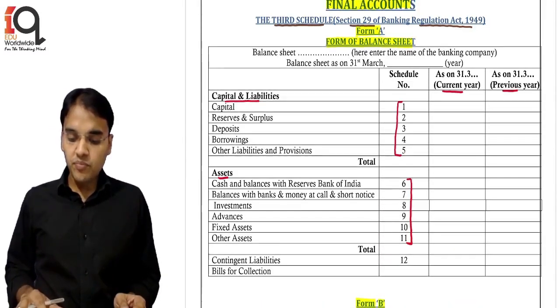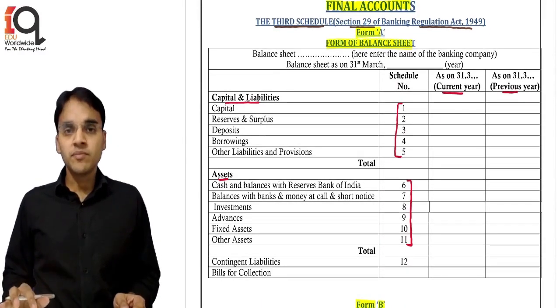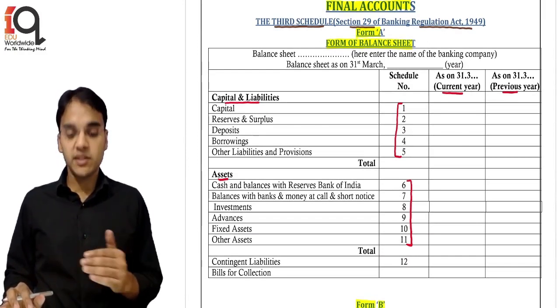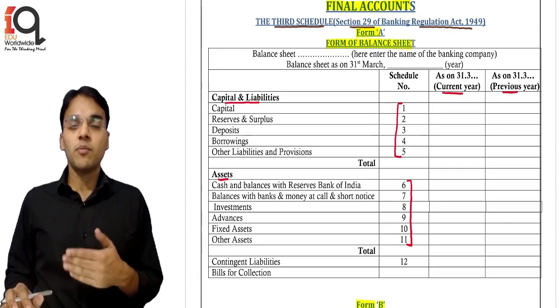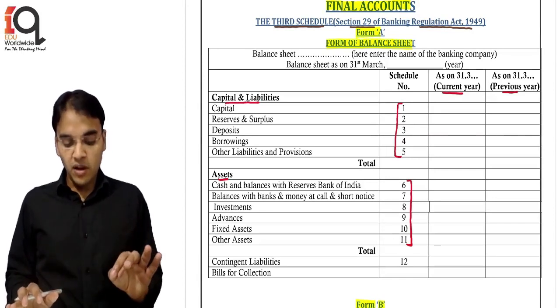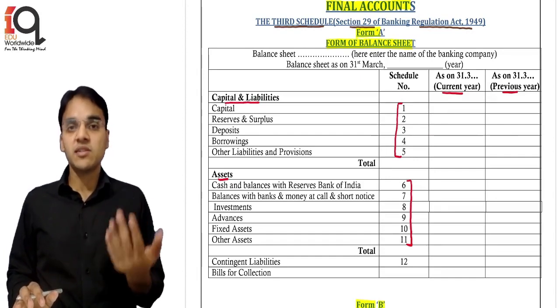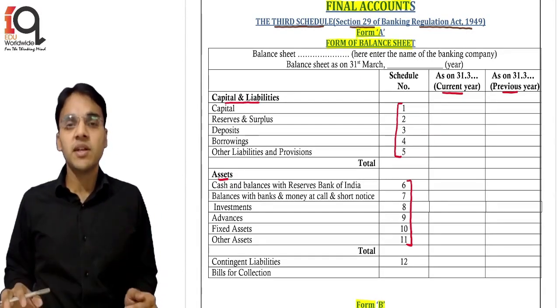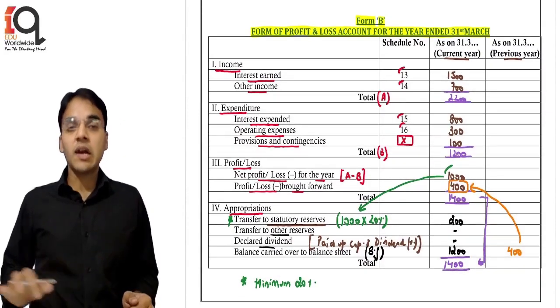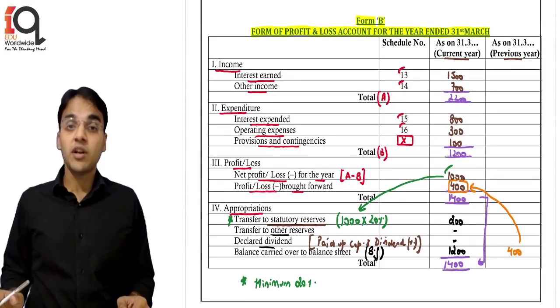And then there is also a balance sheet format. First 5 schedules are of capital and liabilities, then 6 to 11 are of assets, and 12 is of contingent liability. For bills for collection there is no schedule. We are going to discuss the same later on, student. Under this, first is obviously capital, second is reserves and surplus, and the other schedules we will be discussing later on. But the important thing currently is your learning of the P&L account, which we have understood here.